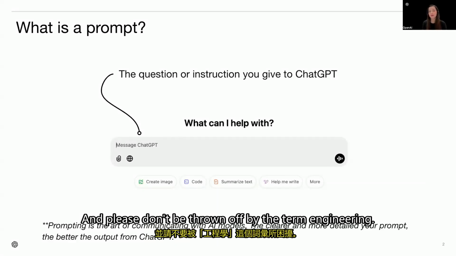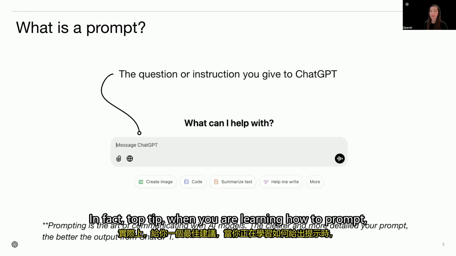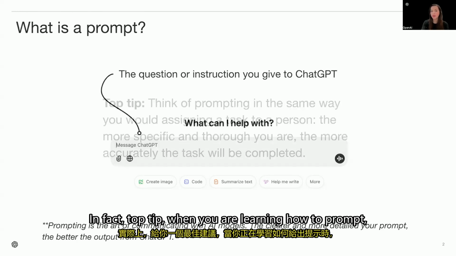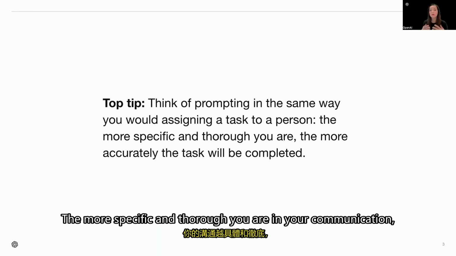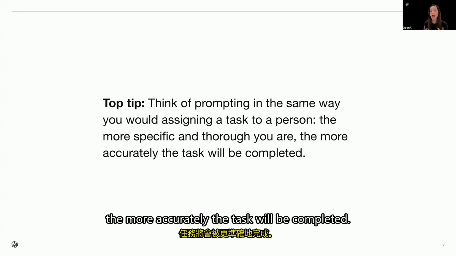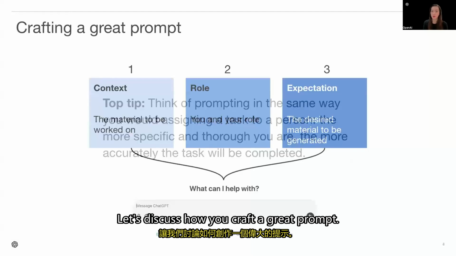And please don't be thrown off by the term engineering. No science or technical degrees are required to be good at conversing with ChatGPT. In fact, top tip, when you are learning how to prompt, think about it in the same way you would communicate a task to a human. The more specific and thorough you are in your communication, the more accurately the task will be completed. Let's discuss how you craft a great prompt.